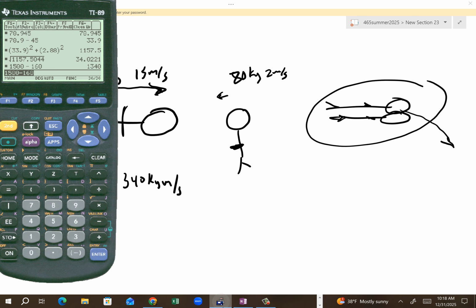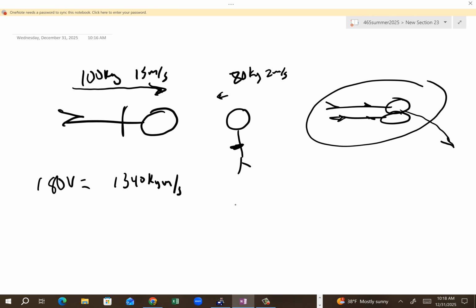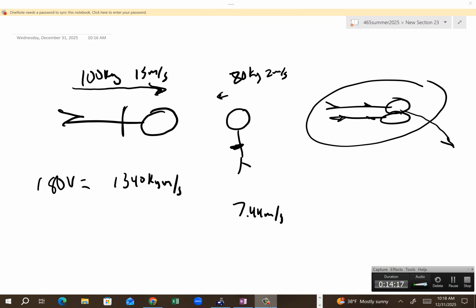So divide by 180, and it is 7.4 meters per second, how fast they're traveling backwards. Easy stuff. Easy money. Momentum is one of the easier topics there is to do and understand. It's just simply a matter of adding vectors and adding them correctly.